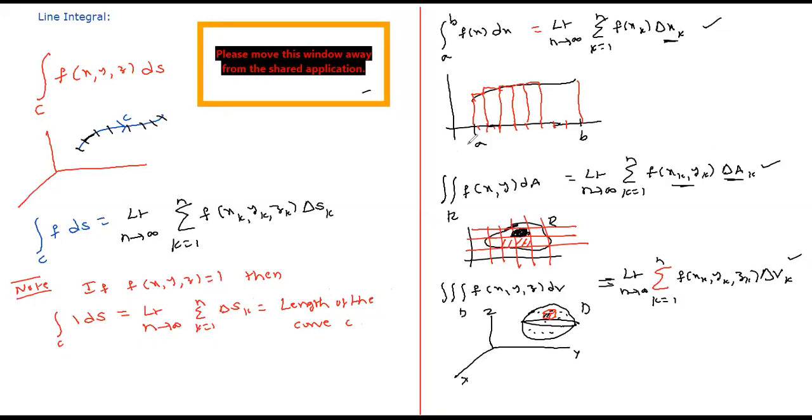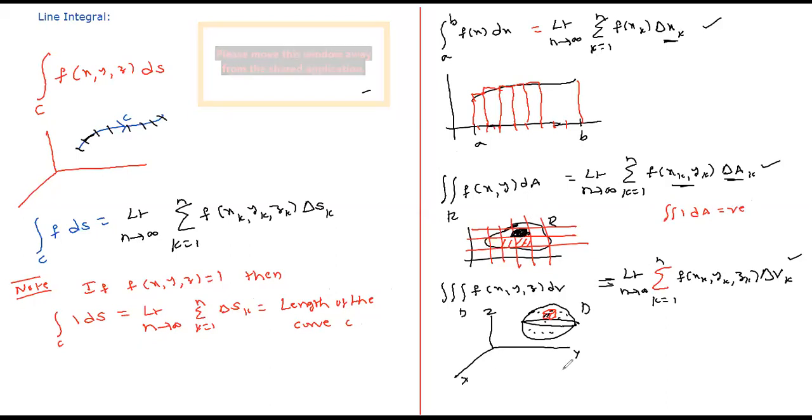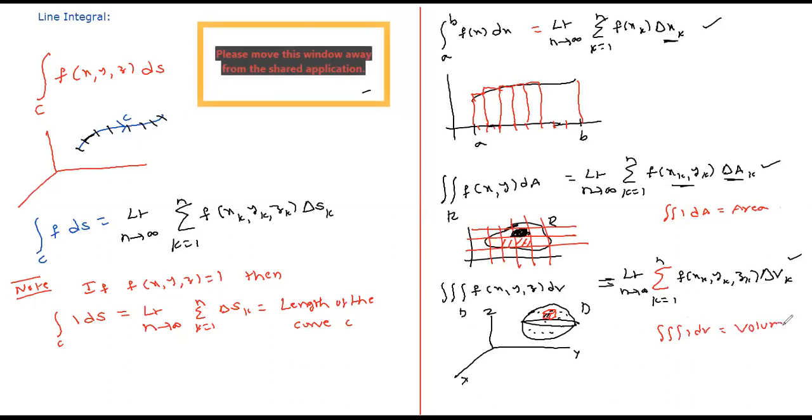So far you know how to find area. Double integral 1 gives area. Am I right? Triple integral 1 gives volume. Area, volume.